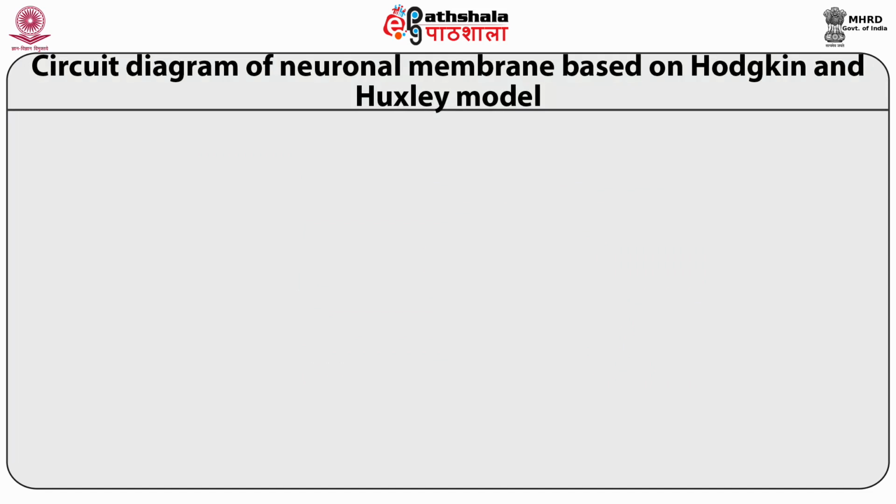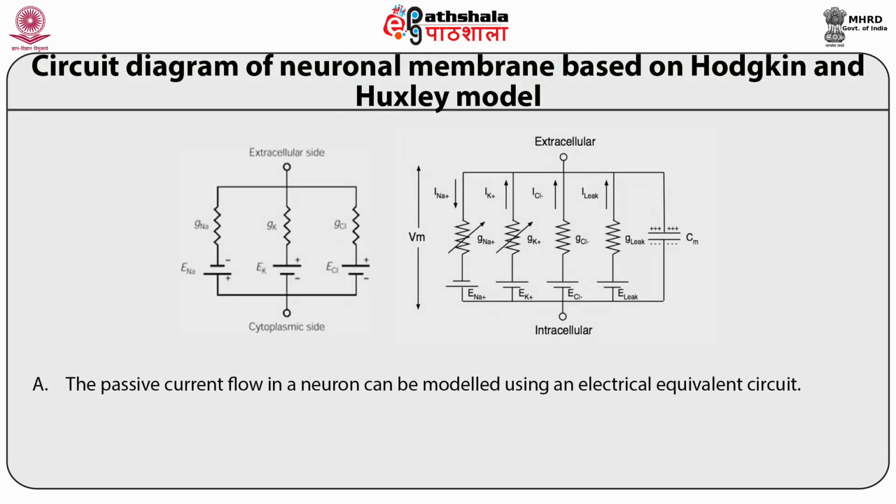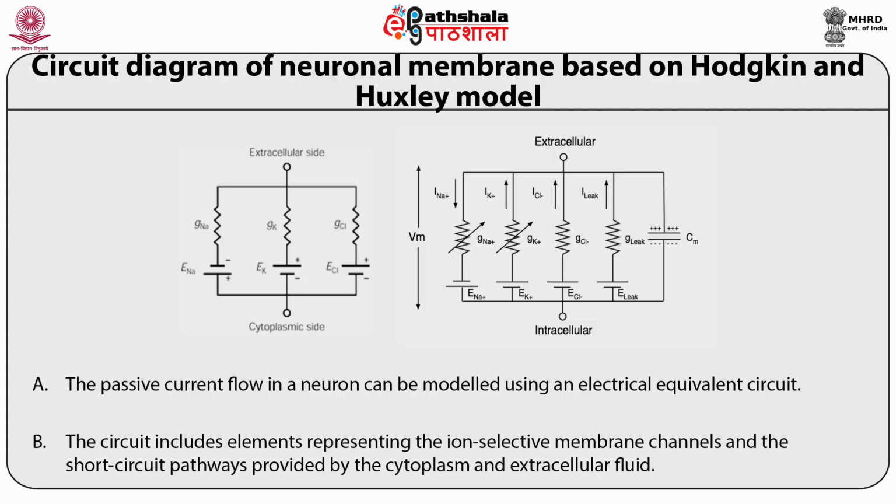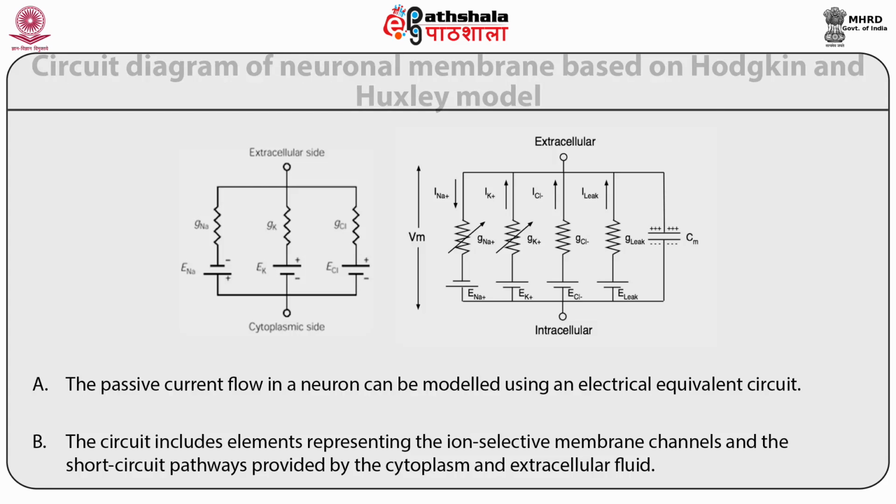Circuit diagram of neuronal membrane based on the Hodgkin and Huxley model. Figure A is showing that passive current flow in a neuron can be modeled using an electrical equivalent circuit. Figure B is showing the circuit includes elements representing the ion-selective membrane channels and the short circuit pathways provided by the cytoplasm and extracellular fluid.